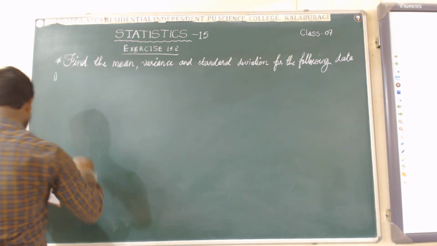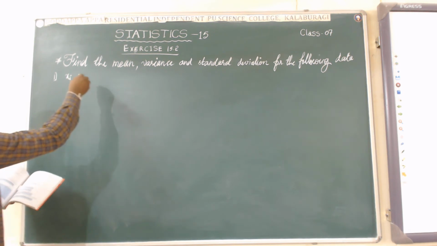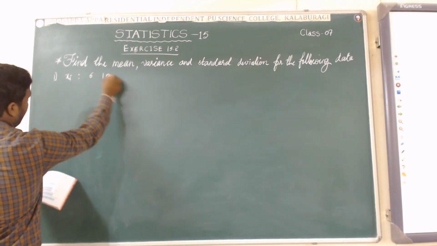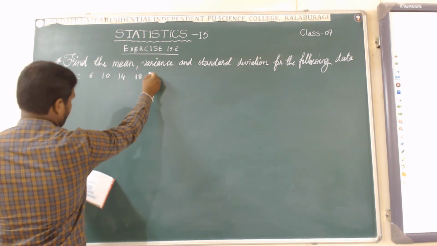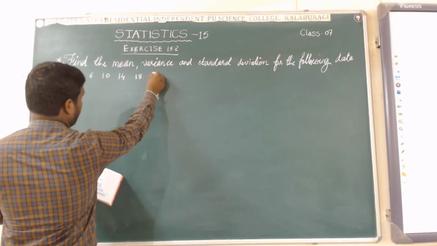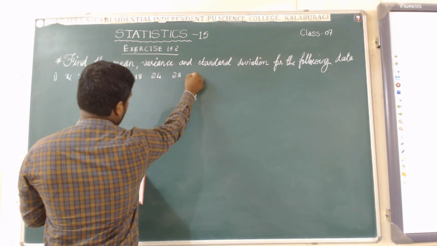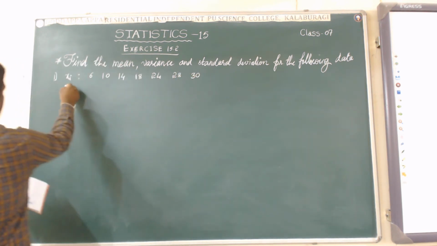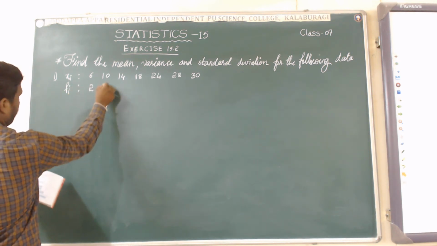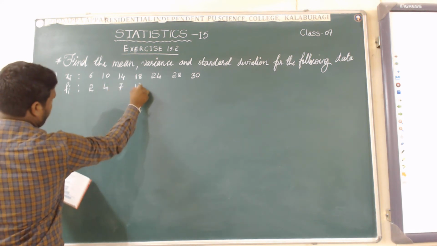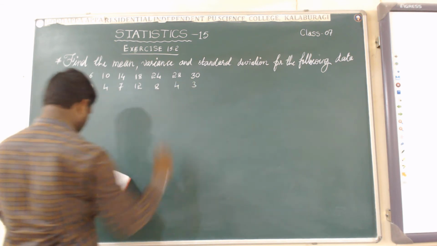The given xi values are 6, 10, 14, 18, 24, 28, 30, and the fi values given with them are 2, 4, 7, 12, 8, 4, 3.